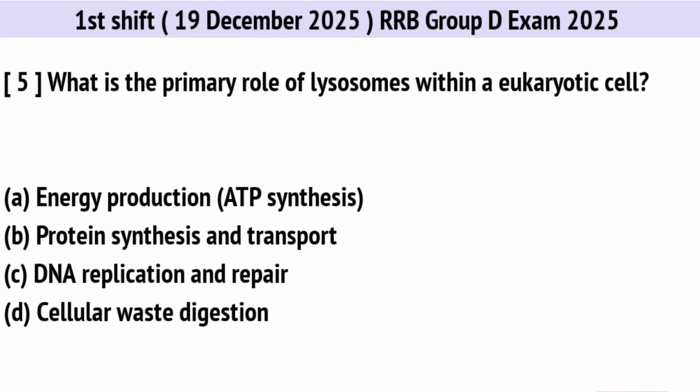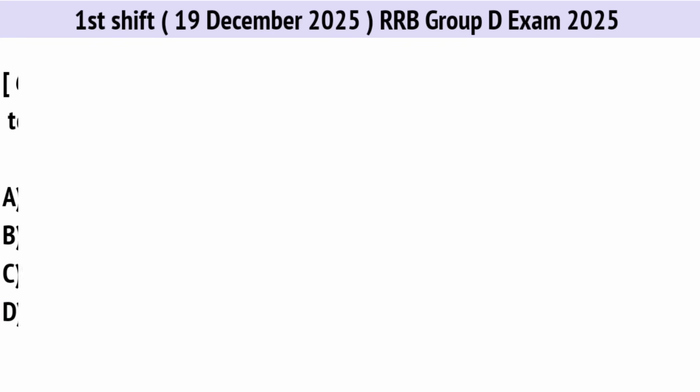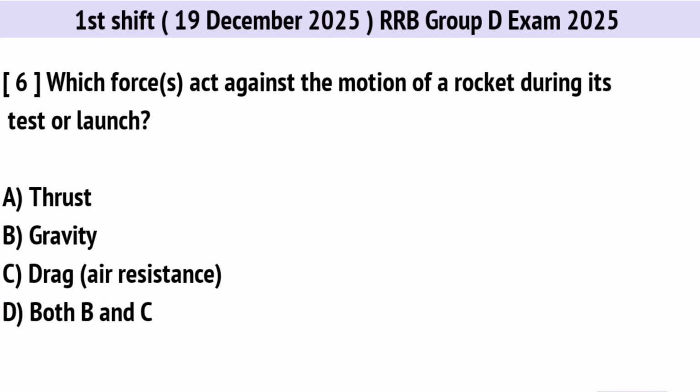What is the primary role of lysosomes within a eukaryotic cell? Correct option is D. Cellular waste digestion. Which force acts against the motion of a rocket during its test or launch? Correct option is D. Both B and C, gravity and drag.